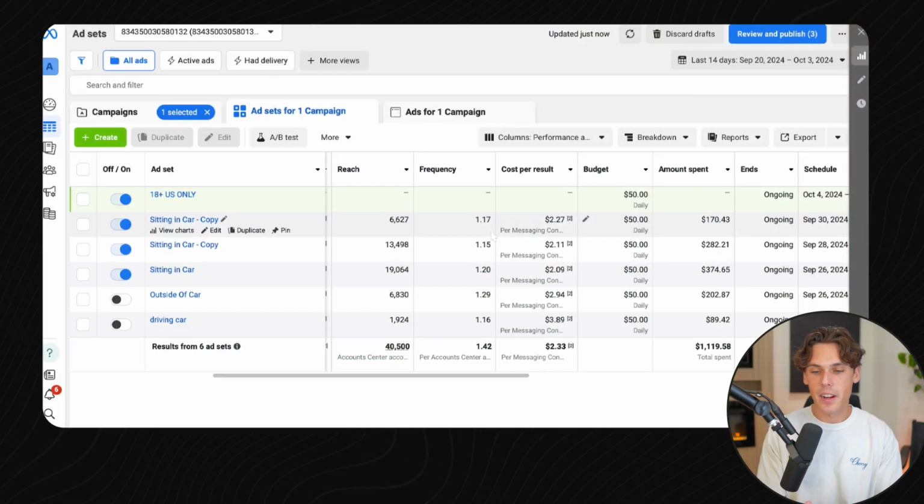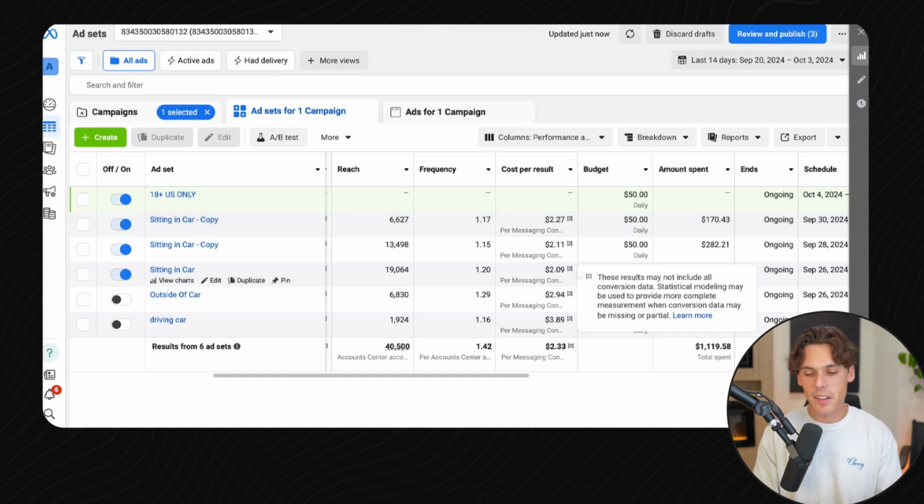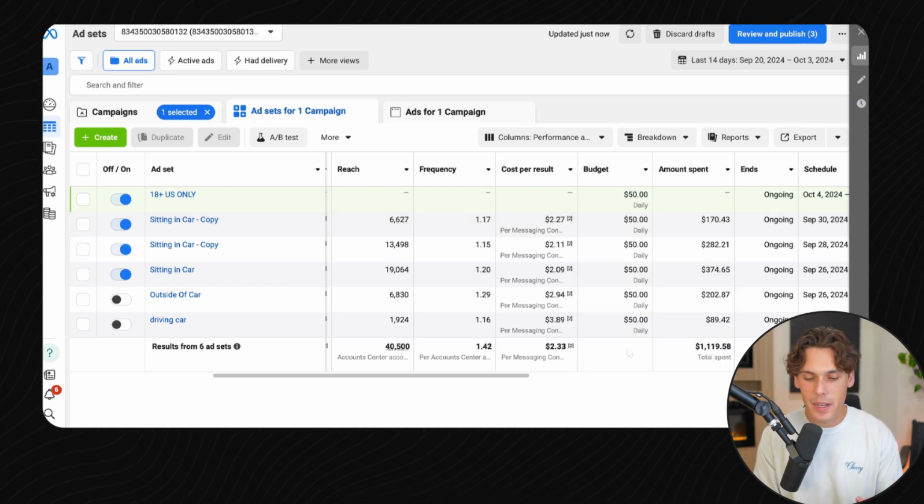As a quick example here, I've been running this exact strategy for about the last 10 days now. I spent just over $1,100 in these campaigns for this lead gen strategy, and I'm getting an average cost per DM at $2.33. And you're probably asking why DM? Well, this is the secret trick and the super simple strategy to do this. It actually works a lot better than Facebook's lead gen, in my opinion.